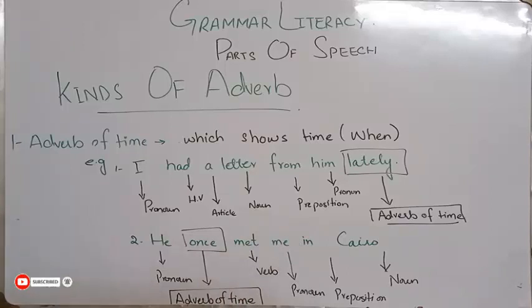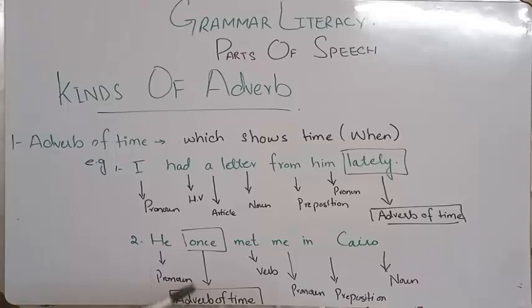The second example is, he once met me in Cairo. Somebody is asking about someone else, that have you ever met him, have you ever seen him, do you know him? All of these questions are going to get the answer, he once met me in Cairo. Once tells us about the time period, that he met just once, not many times. It shows us the adverb of time.